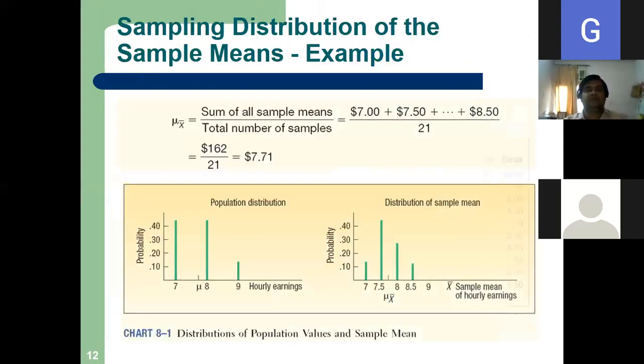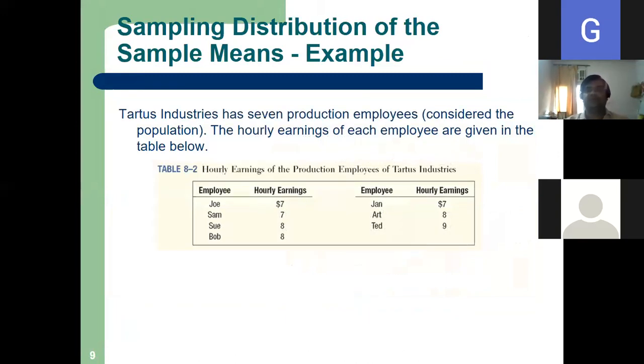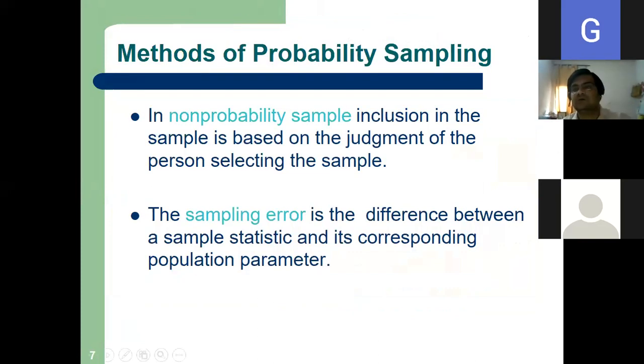Okay, so now we'll start with sampling distribution. A little bit conceptual. I will show you with a problem actually. So there is a term called sampling error. So what is sampling error? It is the difference between a sample statistic and population parameter.